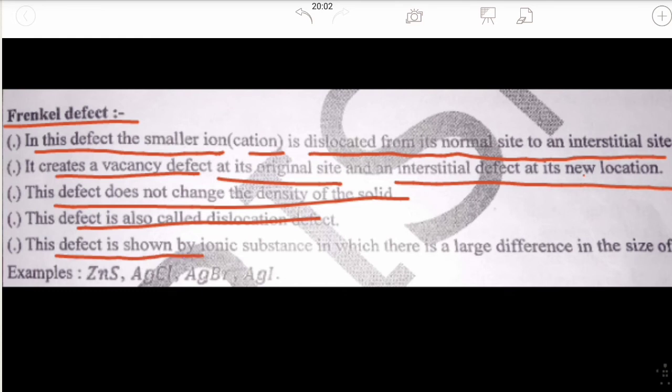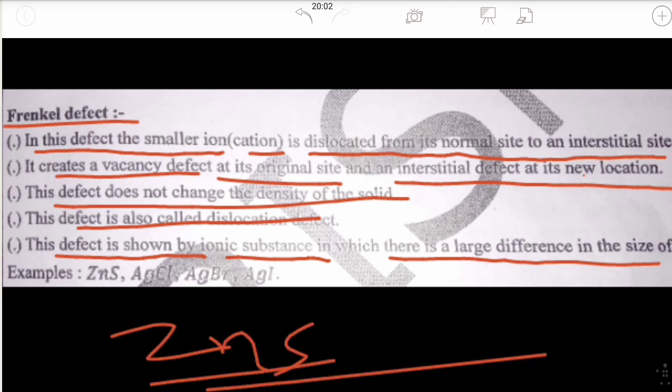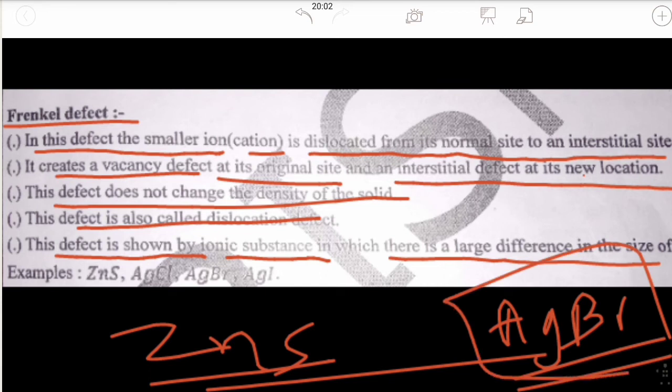This defect is shown by ionic substances in which there is a large difference in the size of ions. Examples are ZnS, AgCl, etc. Next, a very important thing: AgBr shows both Frenkel as well as Schottky defects.